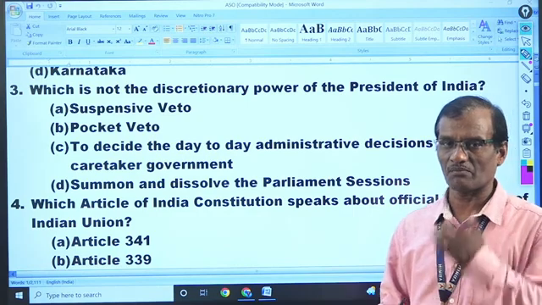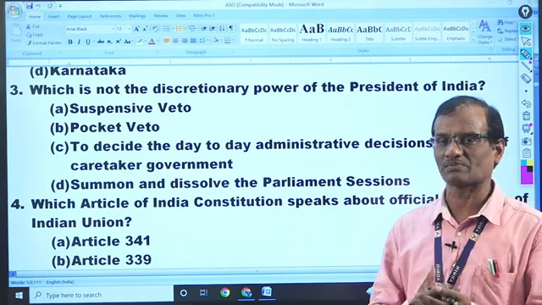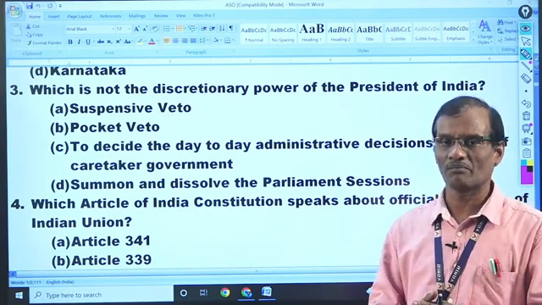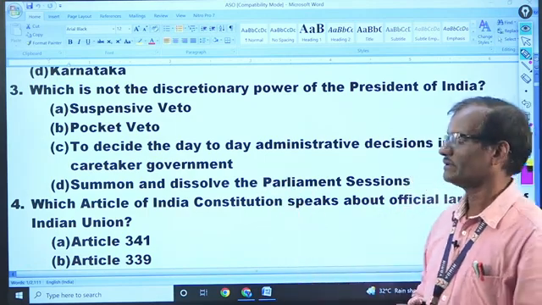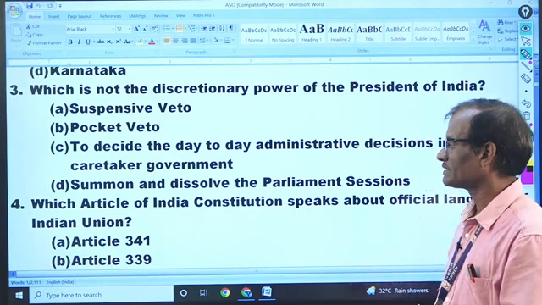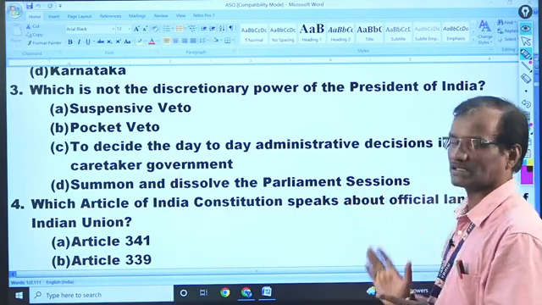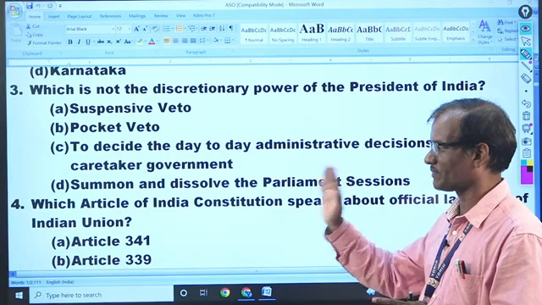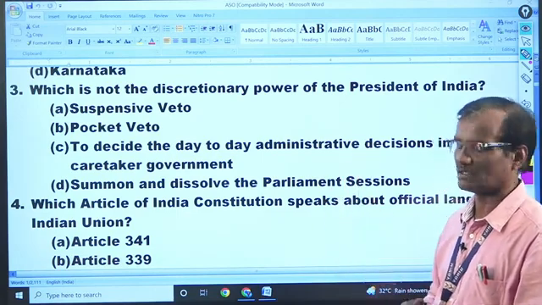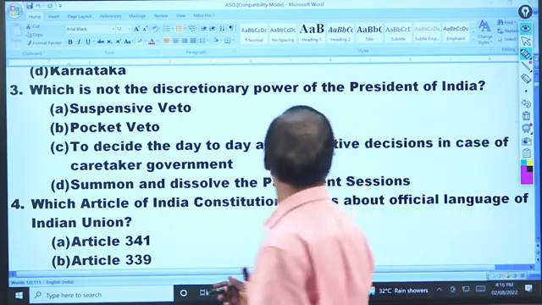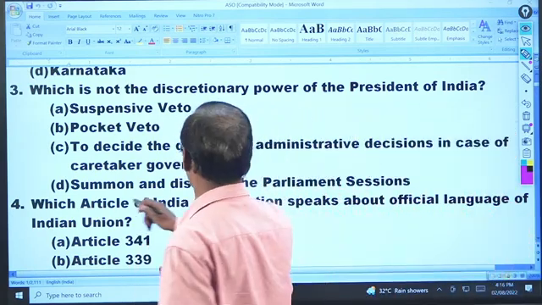So a caretaker government is not as powerful as the regular government. So the President can decide the matter. Summoning and dissolving the Parliament session is not done by the President alone. It is done by the President on the advice of the Prime Minister and others. Therefore the answer is D.